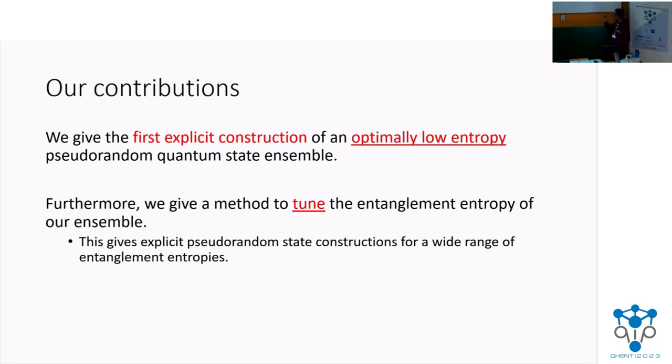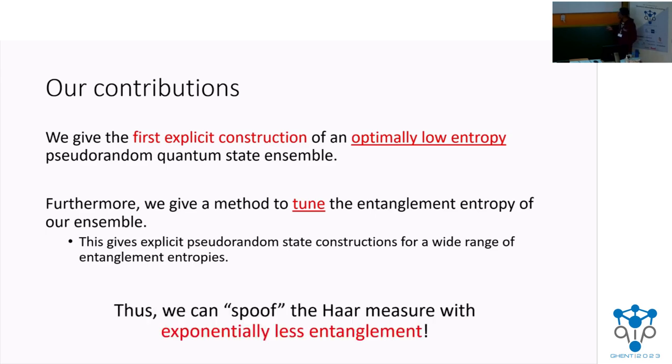Also, by modifying our techniques a little bit, we give a way to tune the von Neumann measure for our state collection. So for a wide range of measures, we get a wide range of pseudorandom state families, starting from that lower bound to the near maximal region. Let's come back to our motivating question. The answer is yes. We can spoof the Haar measure with exponentially less entanglement.